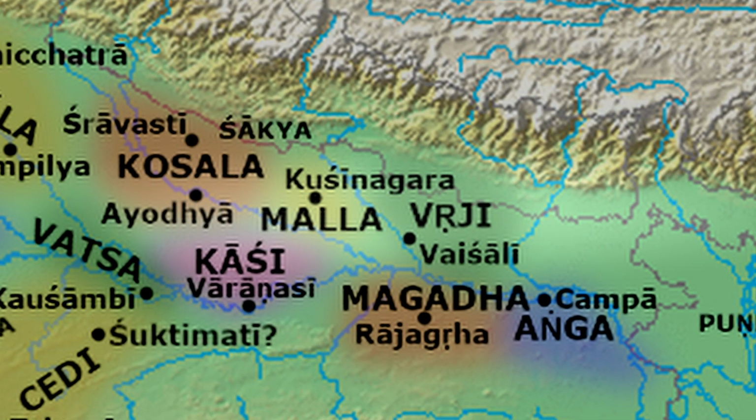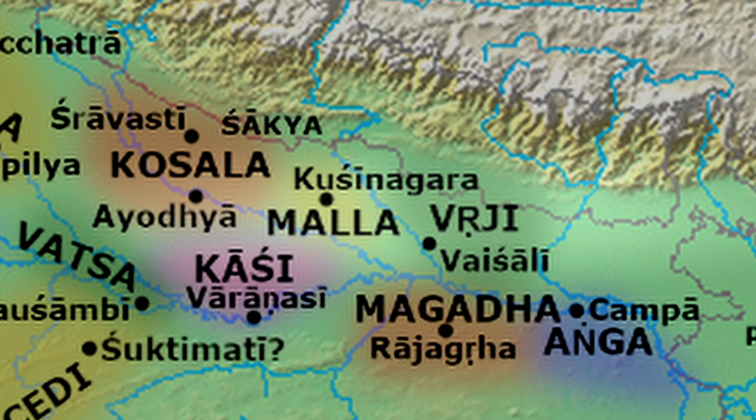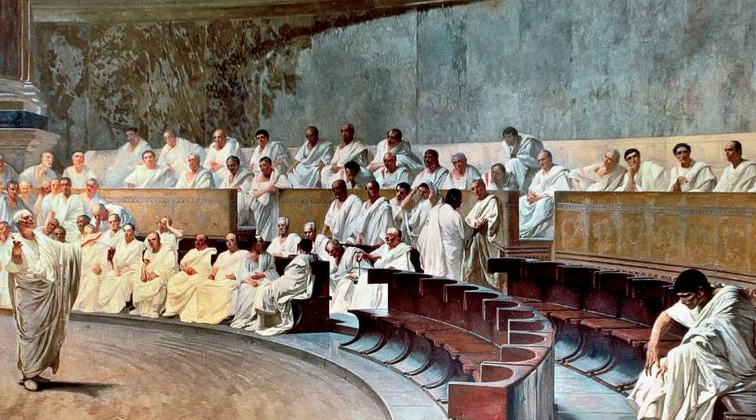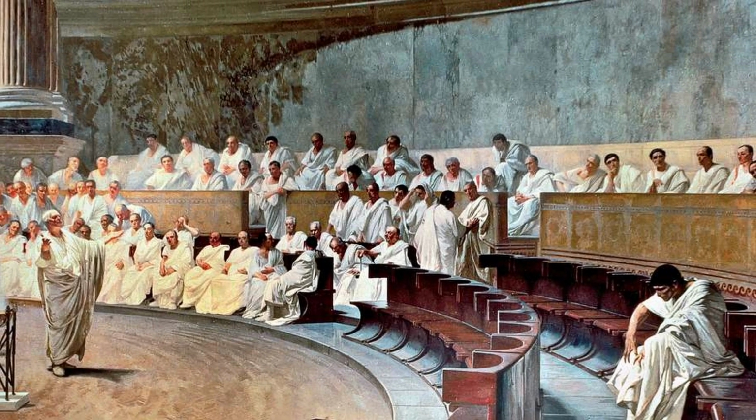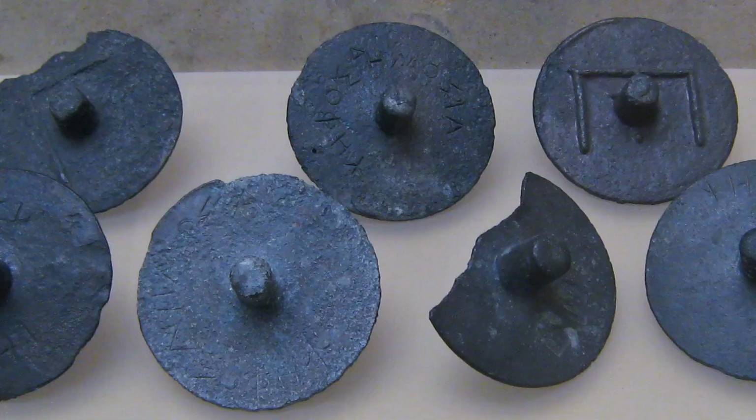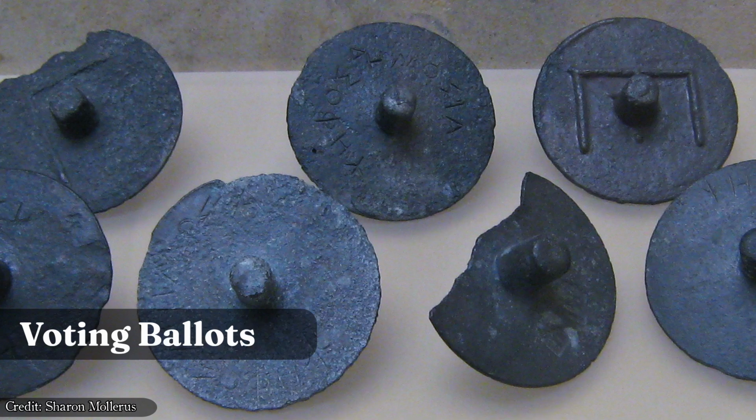The Vajji and Malla republics were unique for their governance. These were oligarchic states where power was vested in assemblies or councils, made up of nobles or elected representatives from various clans or tribes. Decisions were made collectively in assemblies, where issues were debated and voted upon. These republics often had a more egalitarian society, with leaders being chosen on their competence rather than birthright.